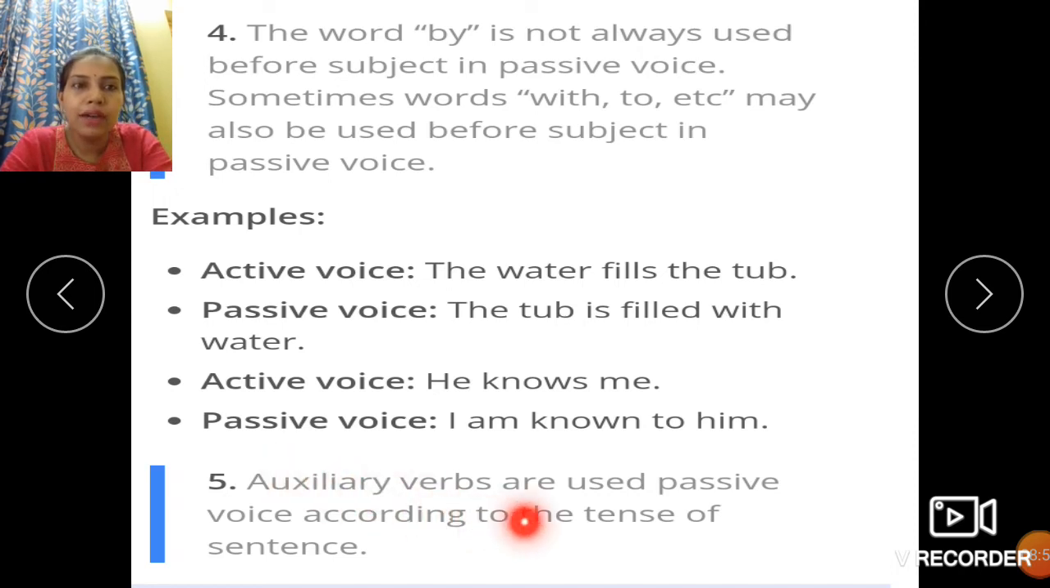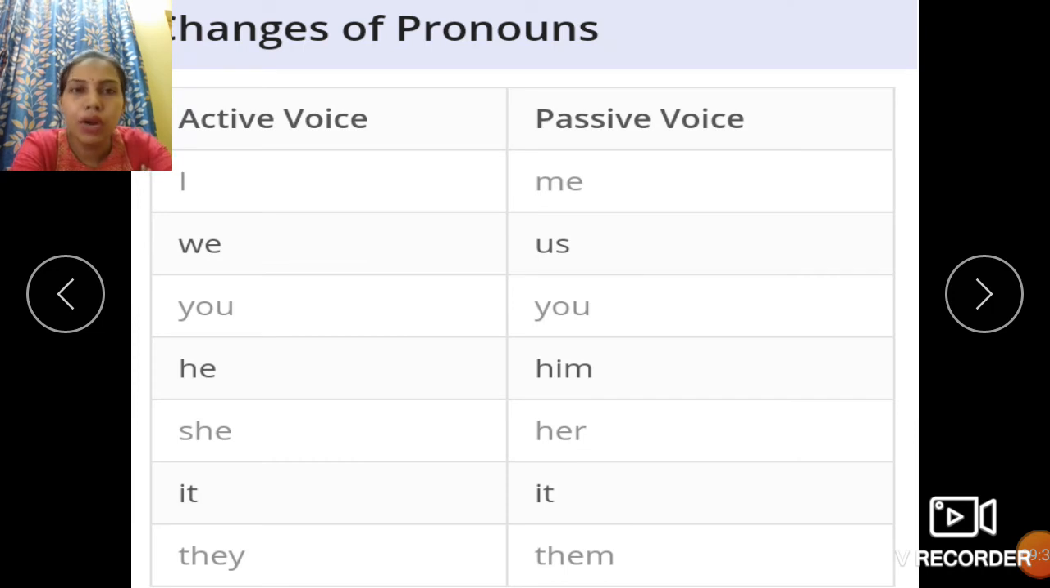Number 5, auxiliary verbs are used in passive voice according to the tense of the sentence. Right. Auxiliary verbs which are used in the passive voice are, for the present forms we use is and are, for the past forms we use was and were, and for future we use will or shall. These are used accordingly in the passive voice. Also these depend on the subject, whether the subject is singular or plural. Accordingly we use is, am or are, depending on the subject and the person of the subject of the sentence.